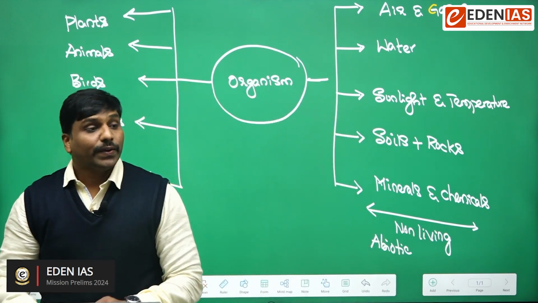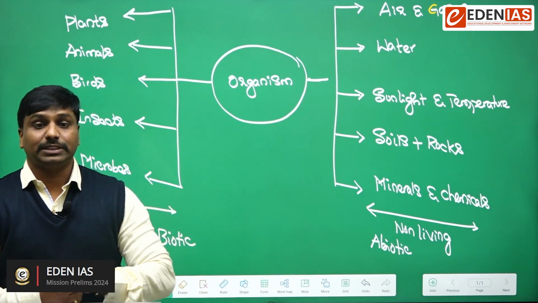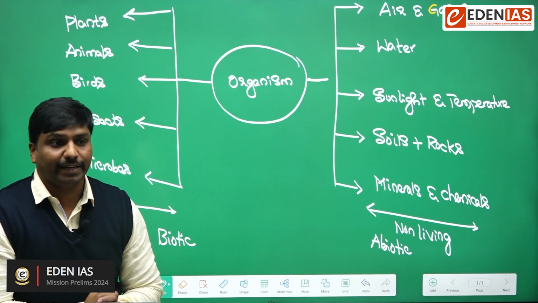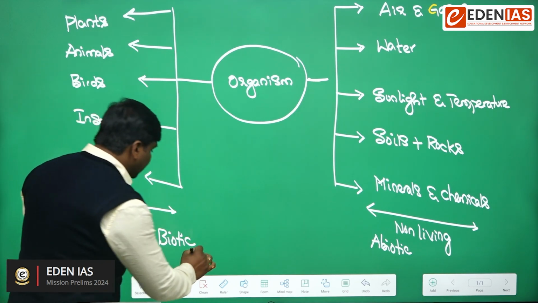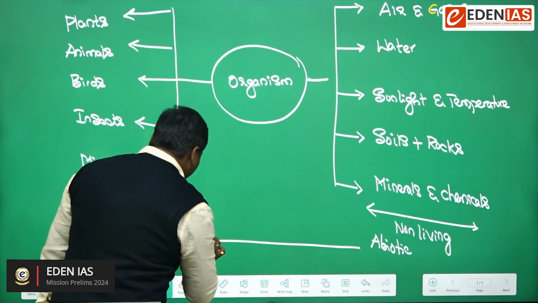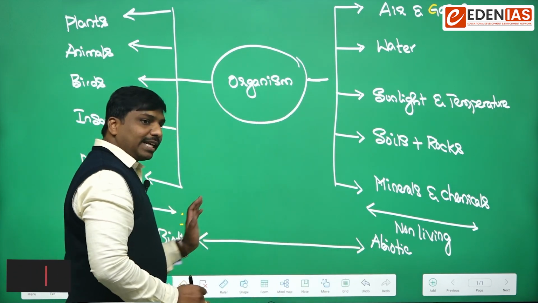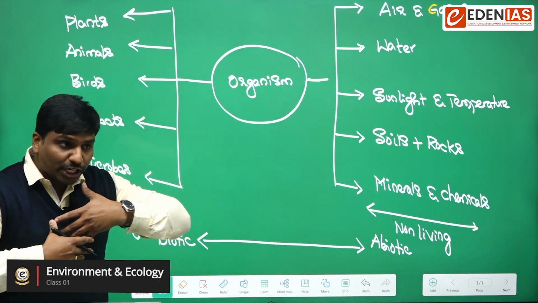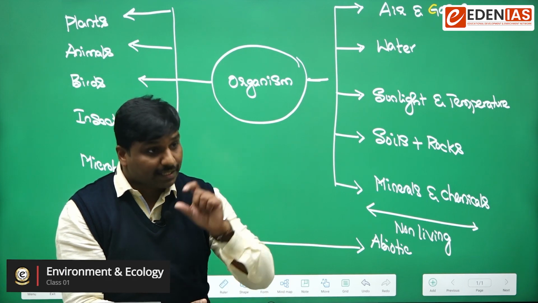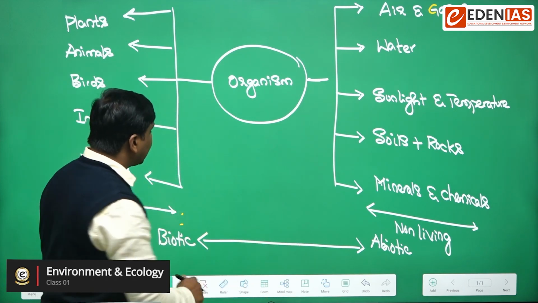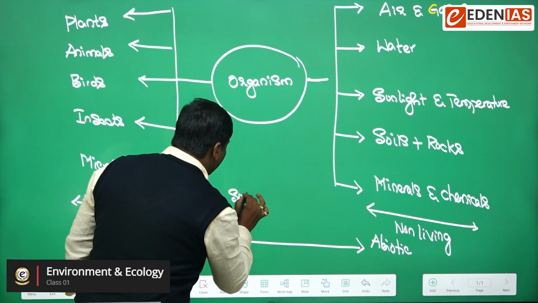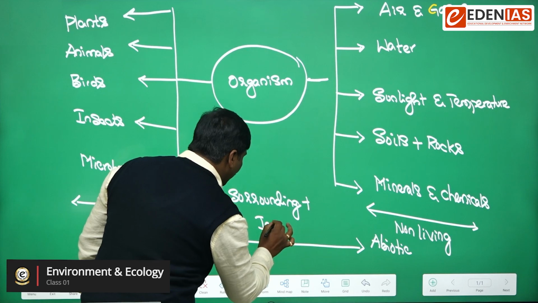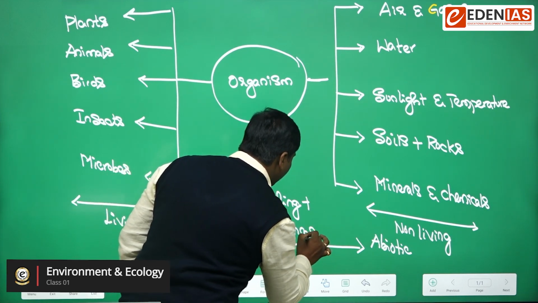In this manner, if we look from the definition of environment, we can define environment as all the biotic as well as abiotic components that surround an organism and which have the potential to influence an organism. So they are not just surrounding, they also have the potential to influence. What do you mean by potential to influence?